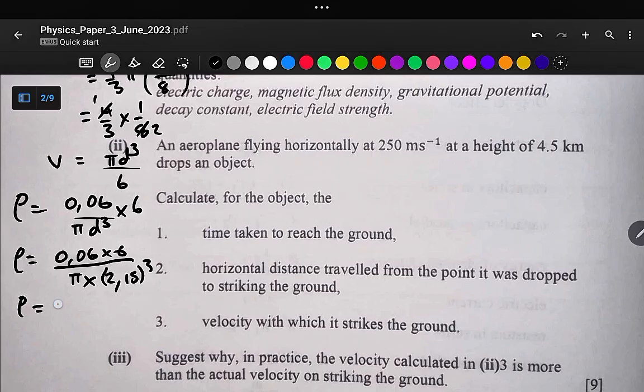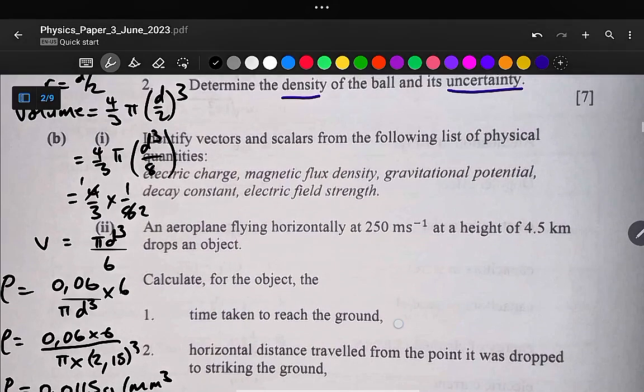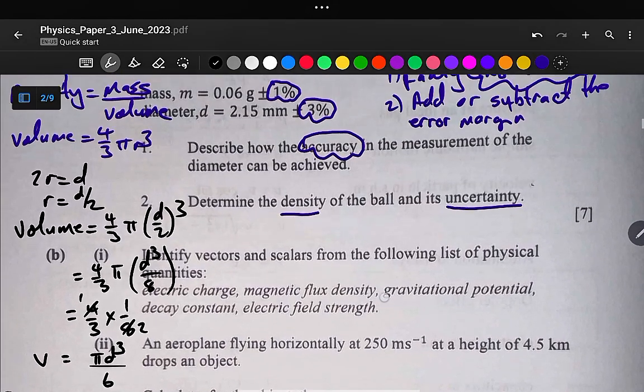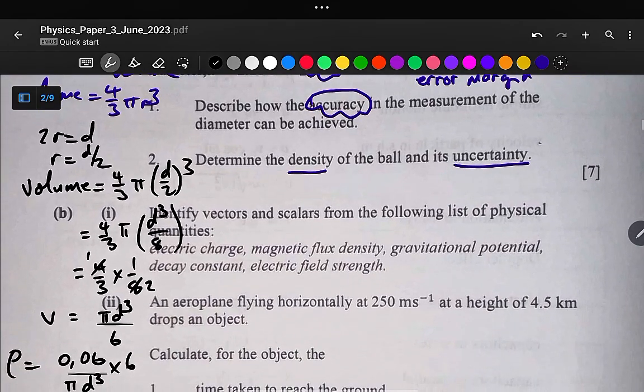Okay, so this gives us 0.0115 grams per cubic millimeter. Okay, so this is our density, and let us calculate the uncertainty of the density. So here we are having percentage uncertainties both for mass and diameter. So the percentage uncertainty is the fractional uncertainty multiplied by 100.